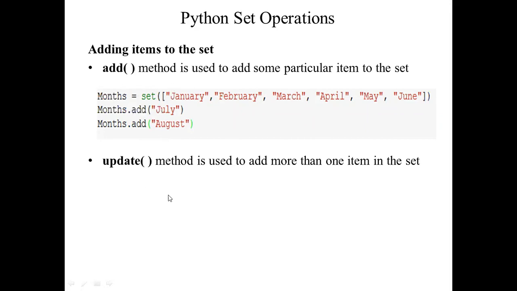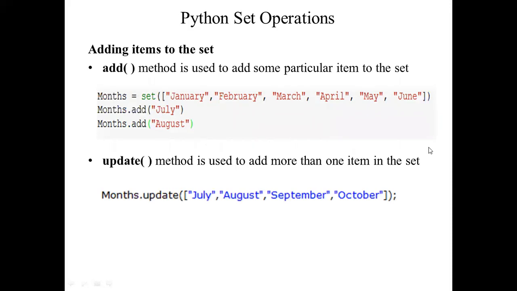And update method. Can you tell me the difference between update method and add method? Add method is used to add only one element at a time. But if you want to add multiple elements at a time to the set, then you can use the update method. Months dot update of multiple elements, right? Like this, you can use the update method.